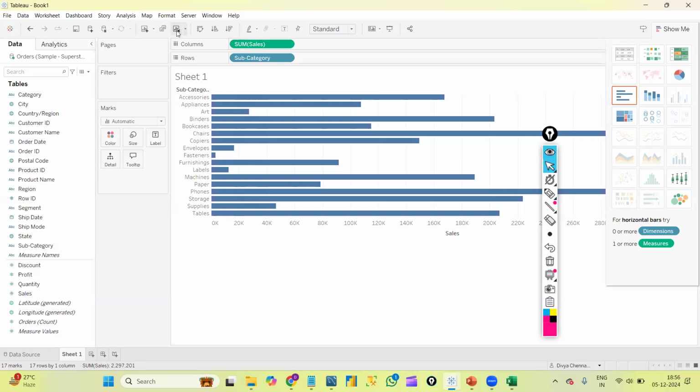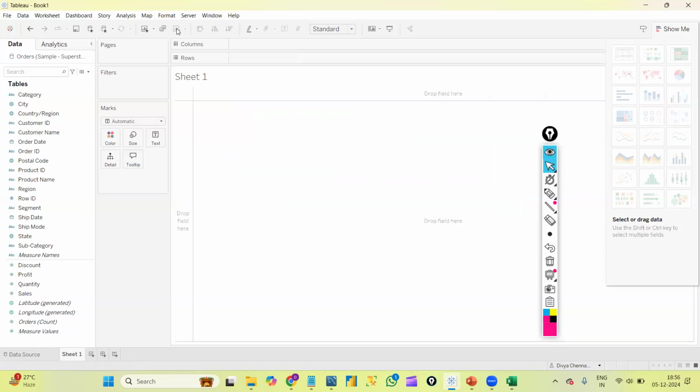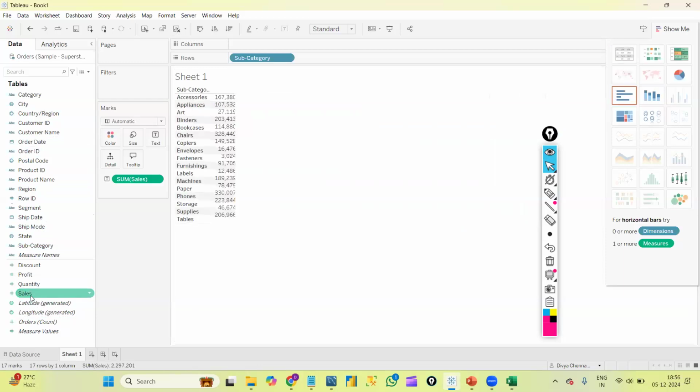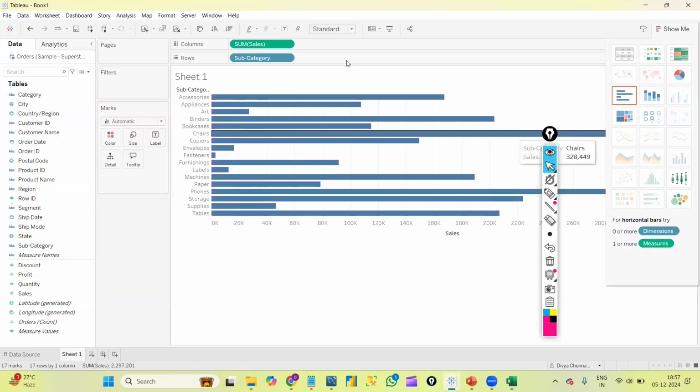Here I have the clear sheet option, and I'm just clearing this. Suppose we don't know whether to drag into rows or columns, no problem. Instead of dragging and dropping, we can directly double click. If I want to create subcategory wise sales, I'll double click on subcategory, then double click on sales. For now, I got a text table here. If I want to create a bar graph, I'll just select this.